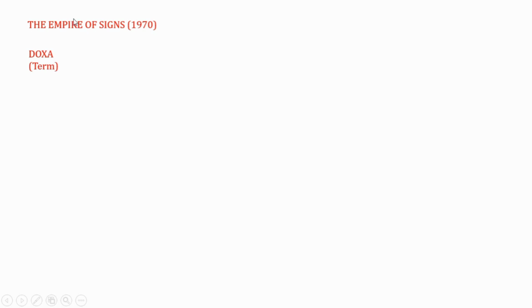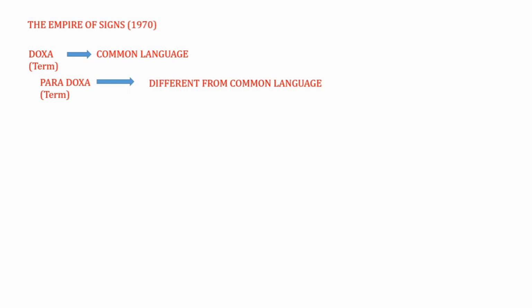In this work, friends, two big important terms were derived. The first one is known as doxa. What does it mean, friends? Doxa means there is a common language. If some group of people are speaking a common language, that is called doxa. And what about paradoxa? What do you mean by paradoxa over here? It is also a term: if we are using a specific language that is not common, that is difficult to understand, that is called paradoxa.